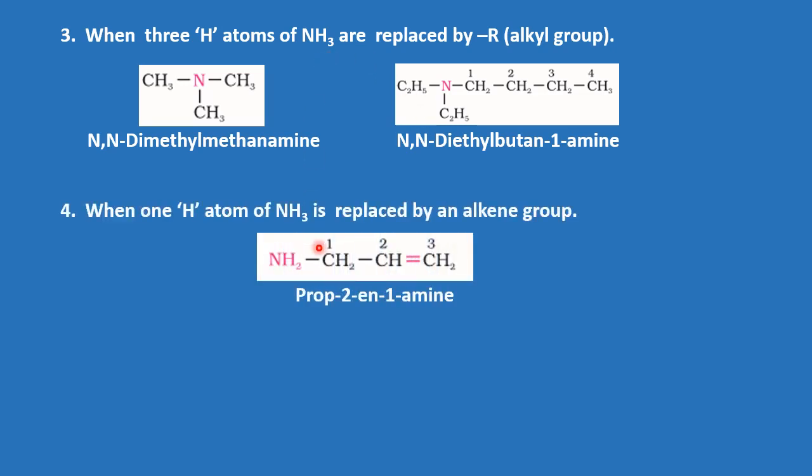Now if the hydrogen atom of ammonia is replaced by an alkene group, alkene meaning containing the double bond, so if it is replaced by an olefin, it is known as prop-2-en-1-amine. It is known as prop-2-en-1-amine.